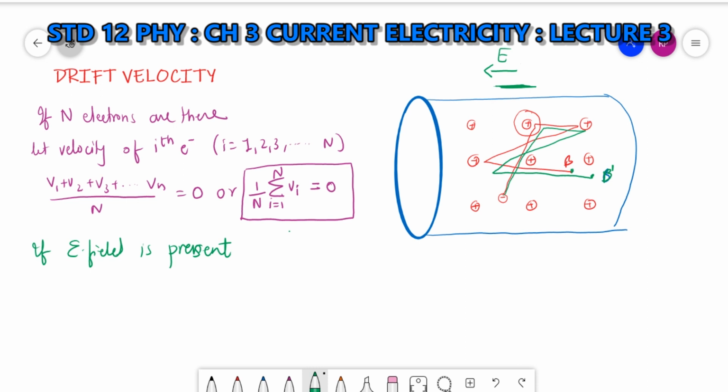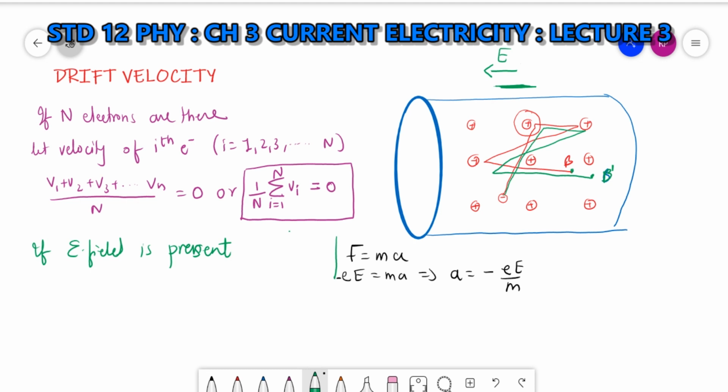Now we know that F equal to ma. The force acting on this electron is minus eE, and that is equal to ma. That implies a is equal to minus eE by m.